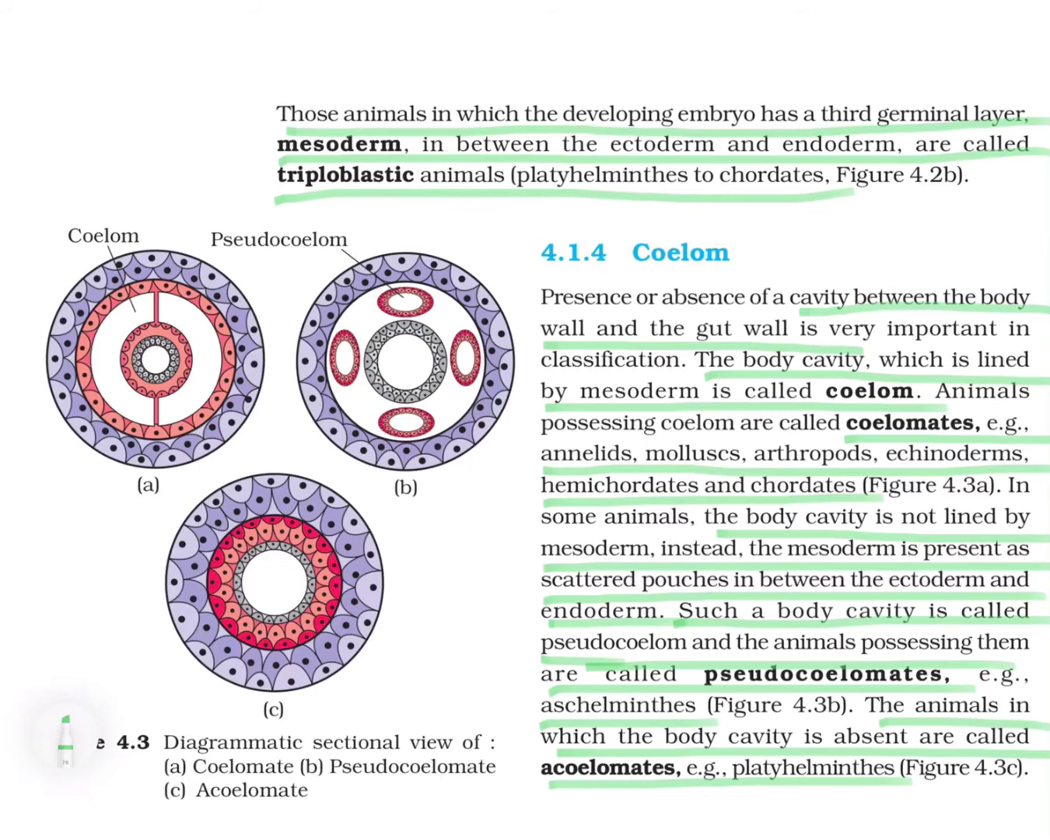Lastly, acoelomate. Some of the animals have a total absence of body cavity. That means the body cavity is not at all present. So they are categorized as acoelomate. They are the most primitive type of animals as compared to the others, like platyhelminths. So platyhelminths lack any type of body cavity.